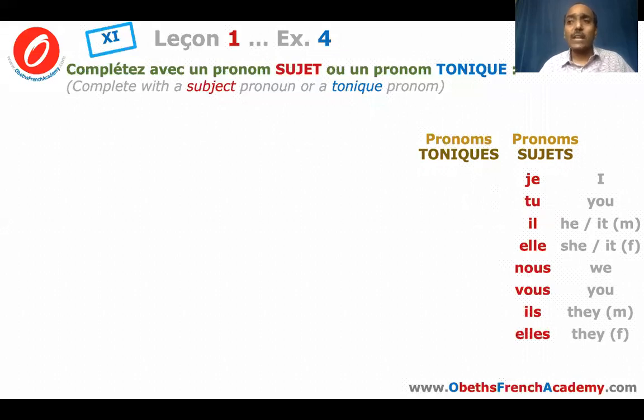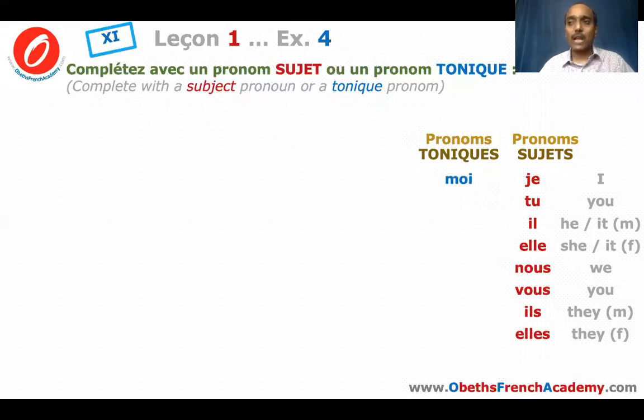Now, the tonic pronouns are always used near the subject pronoun. In other words, a tonic pronoun is always used to emphasize. And it's also used after the word and.